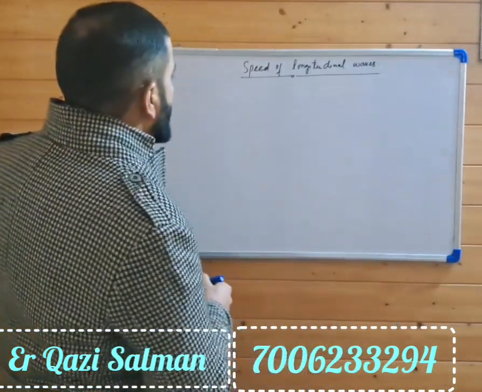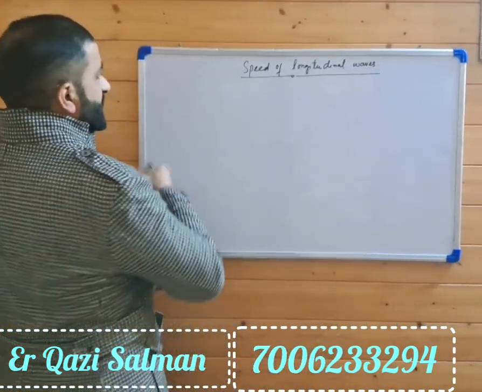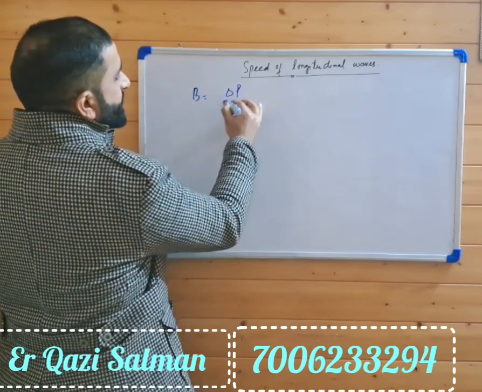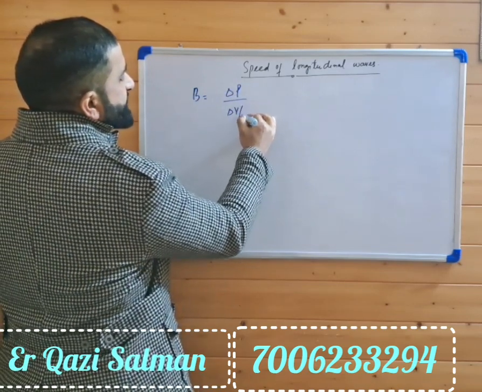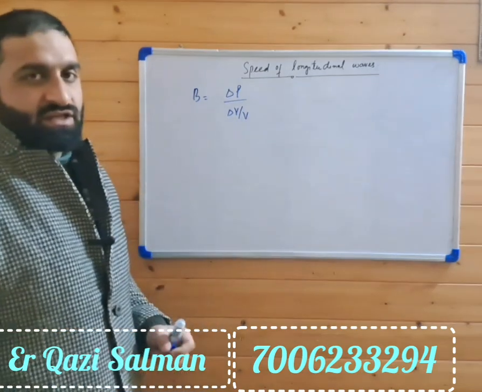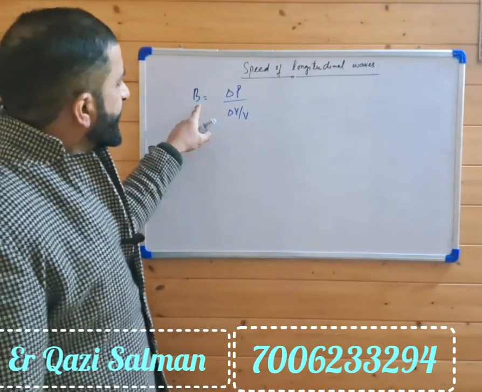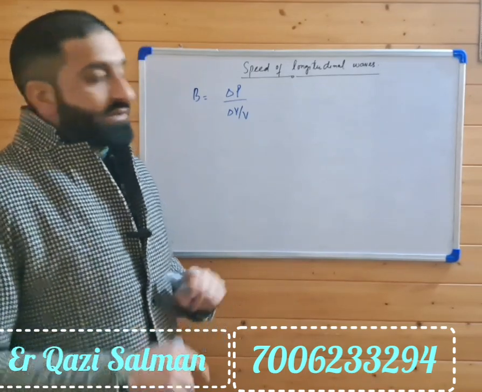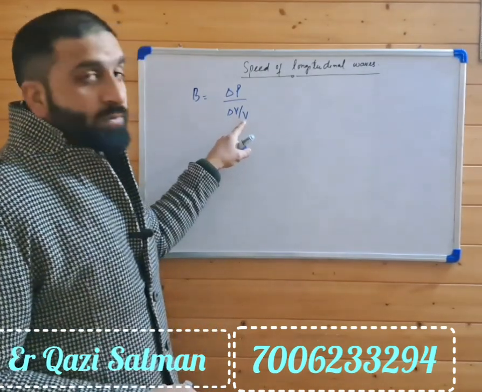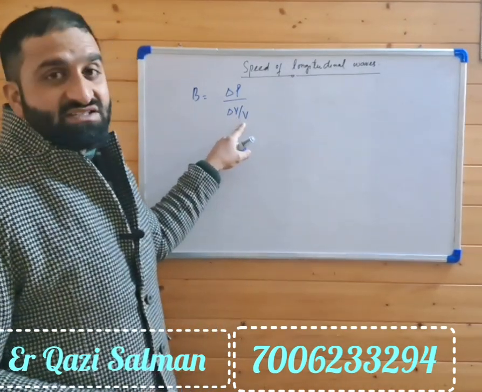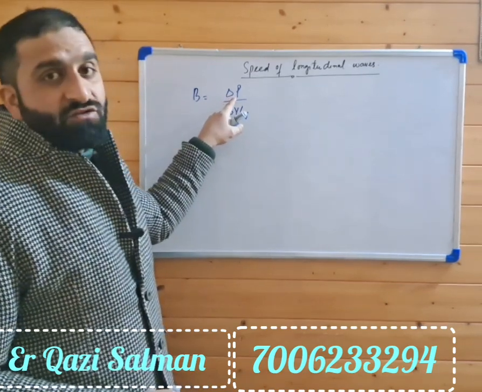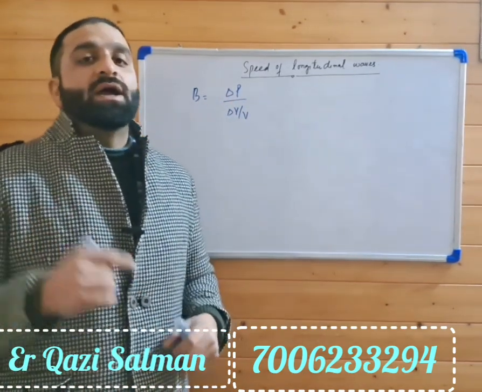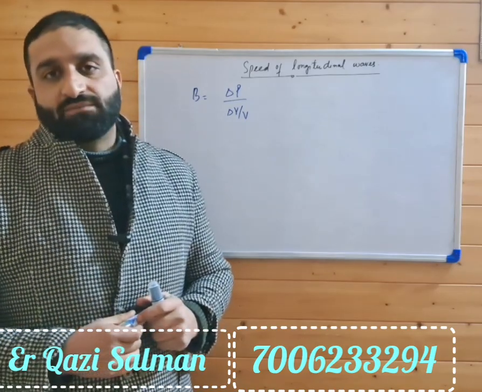Now the bulk modulus B is equal to the change in pressure, delta P, divided by the fractional change in volume, delta V by V. The denominator is the ratio of volume and volume, so it is dimensionless. We are left with the numerator, which means the bulk modulus has the dimensions of pressure.